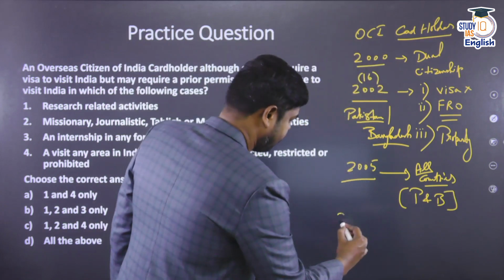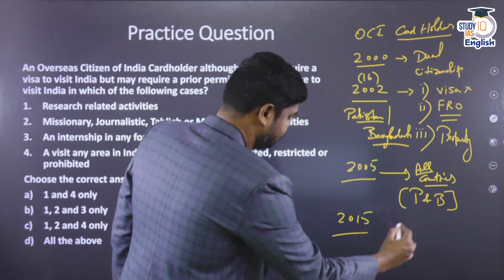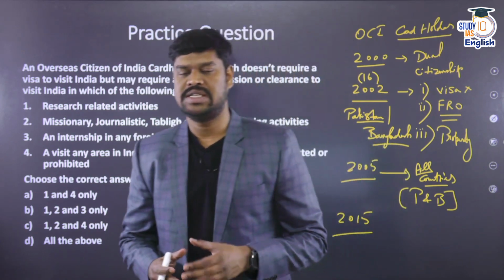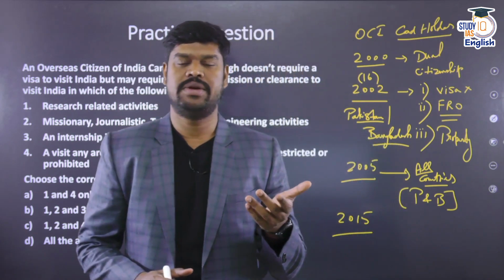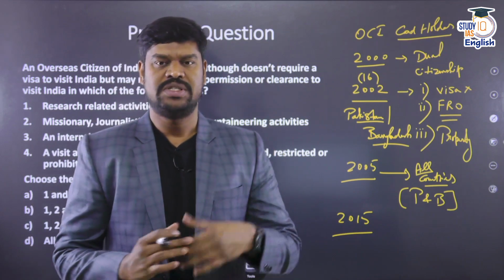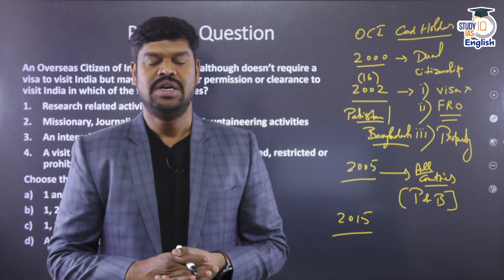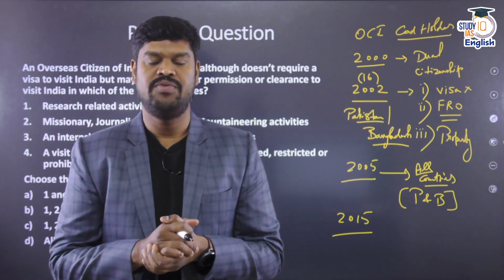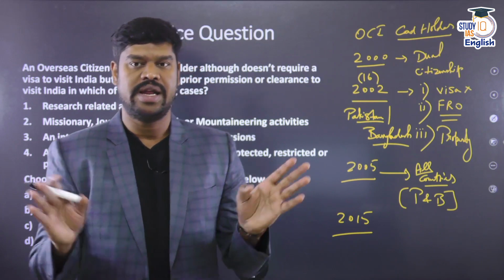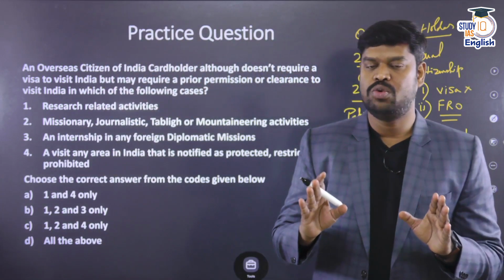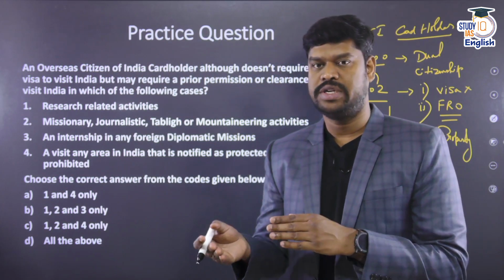And in 2015, the law was amended again, because before the Overseas Citizenship of India cardholder status, there was another status given by the government of India, the Person of Indian Origin status, which started in the year 1999. But then the government thought that this was redundant and decided to merge these two cards. Hence from 2015, there is only one cardholder status, the Overseas Citizenship of India cardholder status.